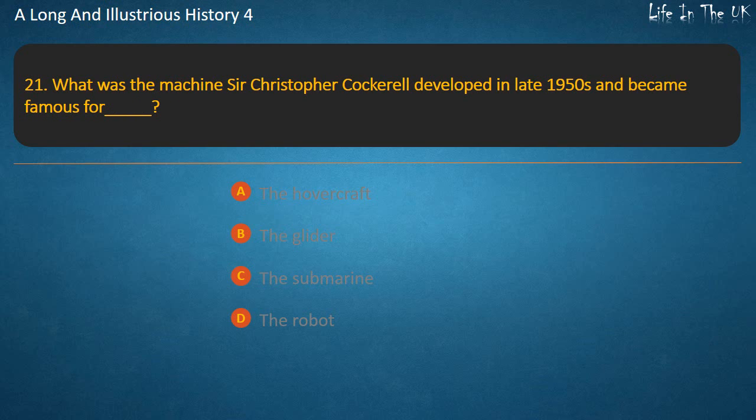Question 21. What was the machine Sir Christopher Cockerell developed in the late 1950s and became famous for? The hovercraft. The glider. The submarine. The robot. Answer. The hovercraft.